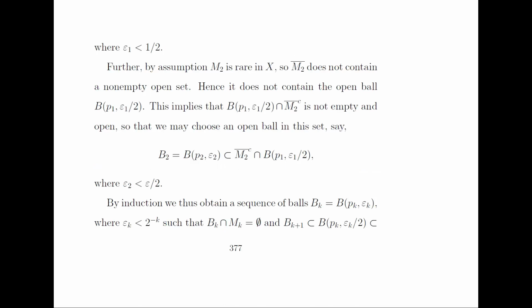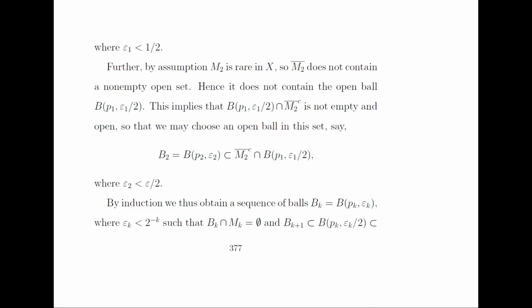Further, by assumption again M2 is rare in X, so the closure of M2 does not contain a non-empty open set, hence it does not contain the open ball B(P1, epsilon 1 by 2). This implies that the intersection of this ball about the point P1 with the complement of the closure of M2 is not empty and open, so we may choose an open ball in this set, say B2, the ball about the point P2 having radius epsilon 2, where epsilon 2 is less than epsilon 1 over 2.